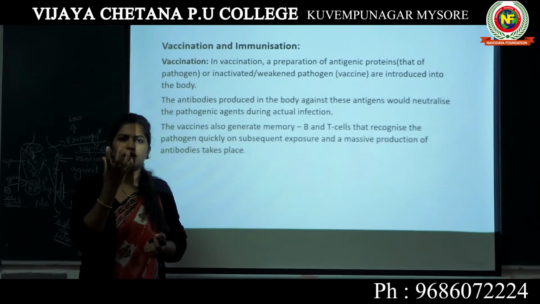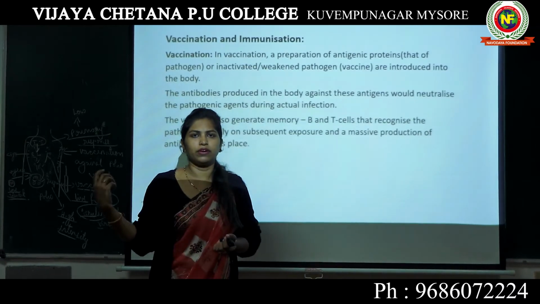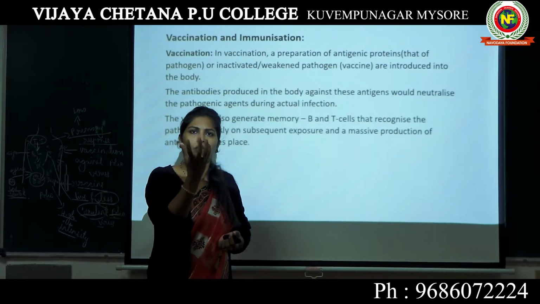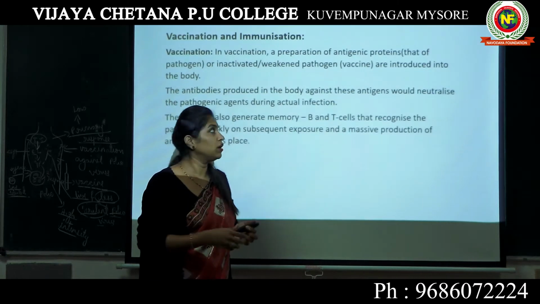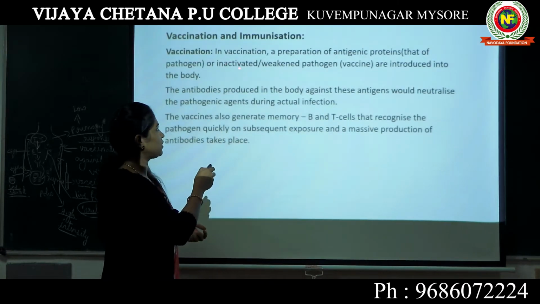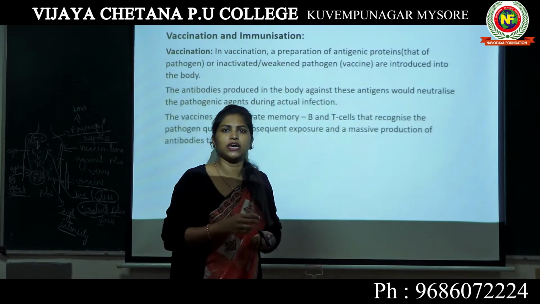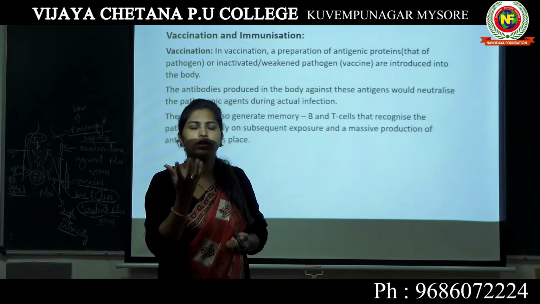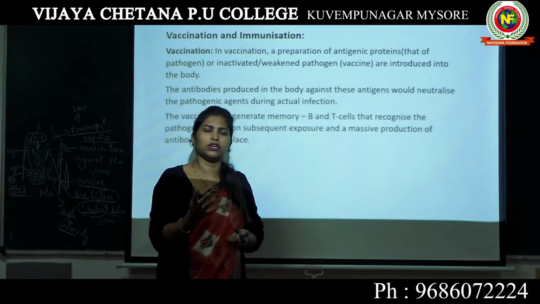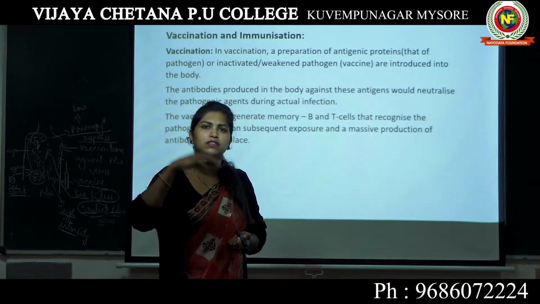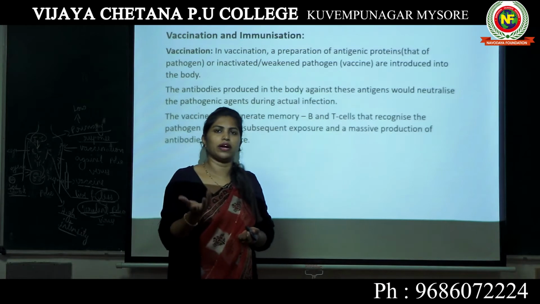Instead of taking the whole pathogen, like we did in the case of polio, where we took the whole live polio cell, inactivated it or made it weak and introduced it into a child's body, so here we have taken the whole pathogen or whole antigen. I have already mentioned that all the foreign substances entering your body are known as antigens. A virus is also a kind of antigen.